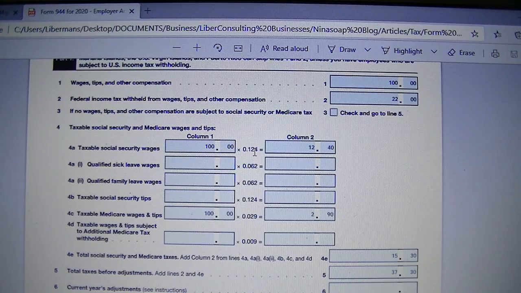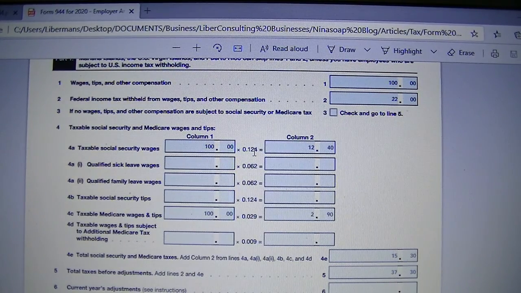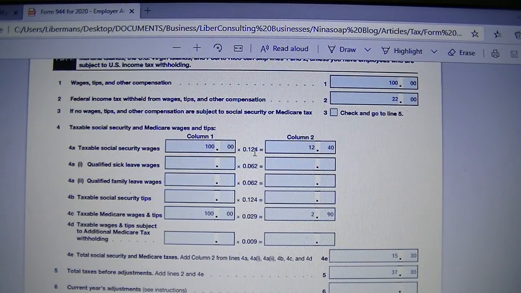It is 6.2% for each party, employee and employer, so together that's 12.40%. So you multiply 100 by 0.124, and that's $12.40. And you do not round, so you write 12 in the dollar amount and 40 in the cents.